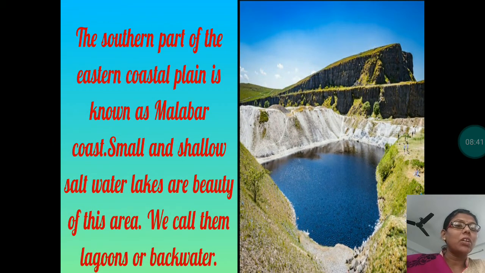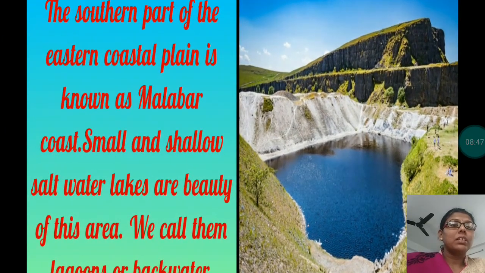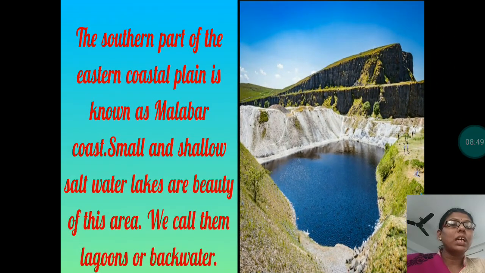Small and shallow saltwater lakes are known as lagoons. Okay, these lagoons are the beauty of this area and we call them lagoons or backwater also. These lagoons are separated from big water body, means from sea. They are separated from the sea, making a lake-like structure, and these are shallow water bodies. As these are separated from sea, the water is salty. That's why it is also known as salt water lake.